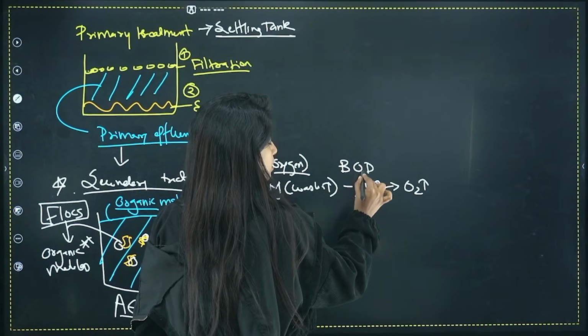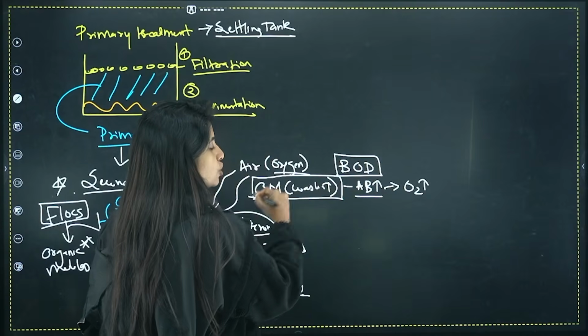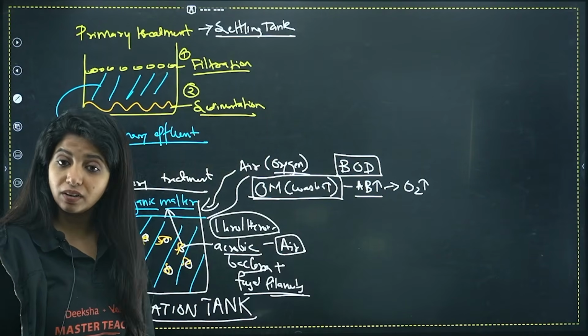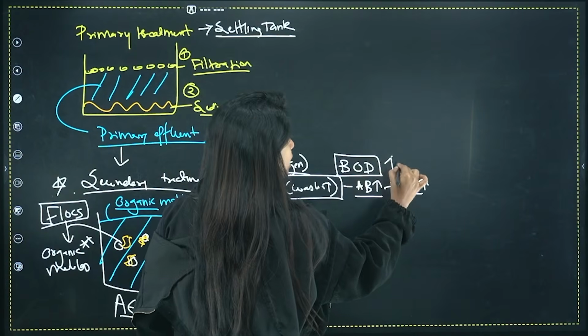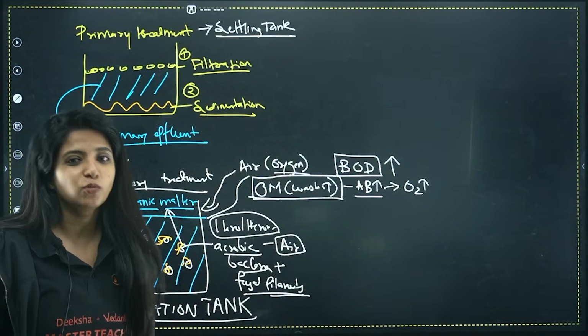biochemical oxygen demand. And in this case, where the amount of waste is way too much, since aerobic bacteria will also be way too much, and since they will be needing too much oxygen to break them down, I'll say the BOD, biochemical oxygen demand, is going to be more in the polluted water bodies.